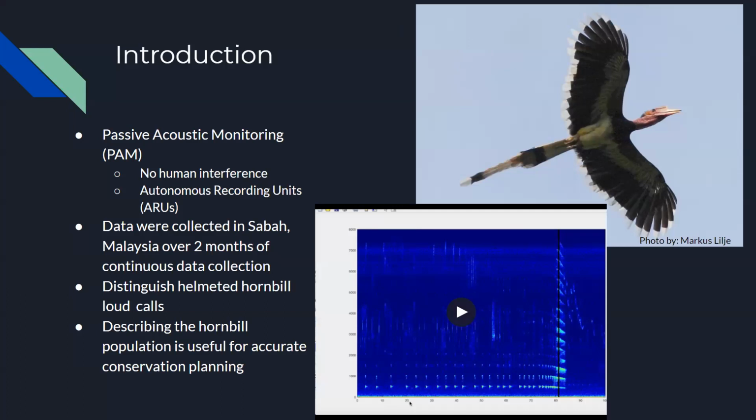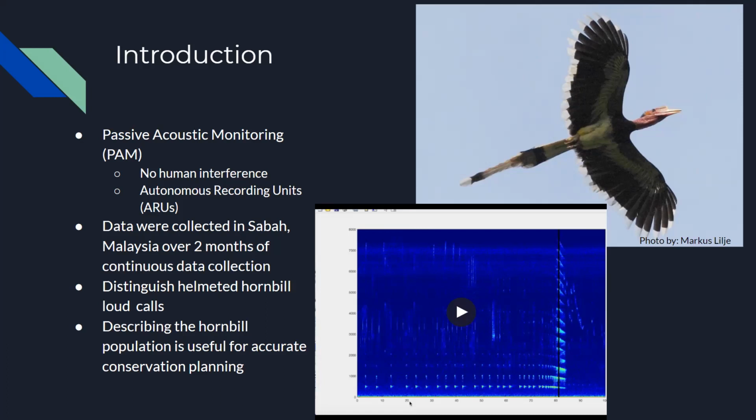We use the acoustic data from 9 autonomous recording units spread across 3 kilometers squared in Danum Valley Conservation Area in Sabah, Malaysia. Acoustic data was recorded over 2 months of continuous data collection. Our goal was to use unsupervised clustering techniques to investigate the tendency to cluster in our dataset of hornbill calls. We expected to see multiple clusters that would perhaps correspond to different individuals or to male and female hornbills.